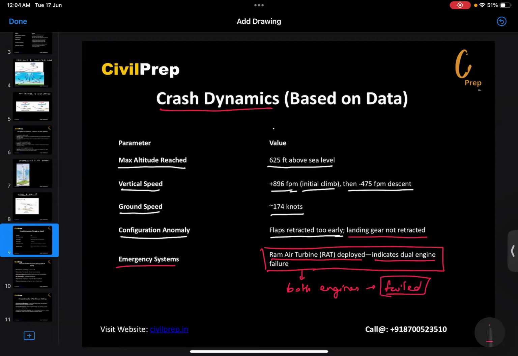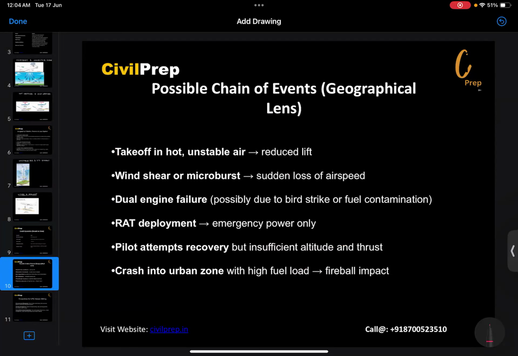It might be with respect to the technical failure, it might be with respect to the lifting condition, it might be with respect to any of the condition. But we can see the various geographical factors which we have discussed. They can also be one of the possible conditions for the decline of the aircraft. Apart from this, possible chain events which have occurred here with respect to geographical lens.